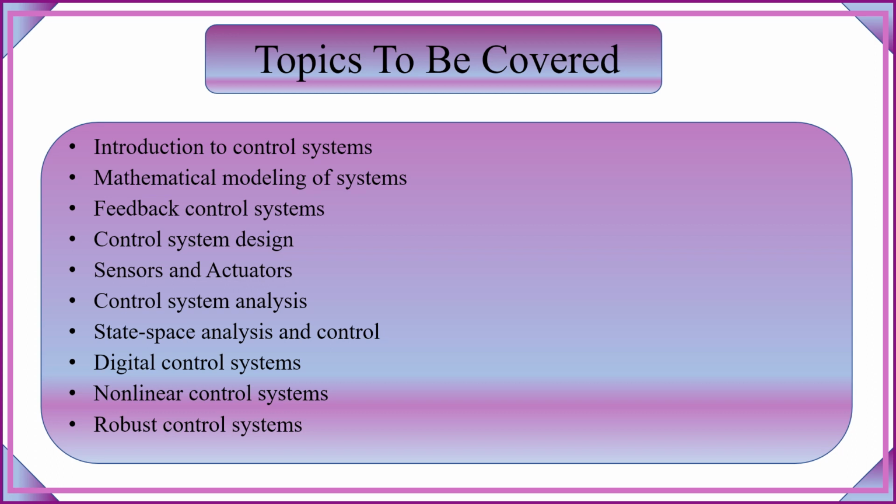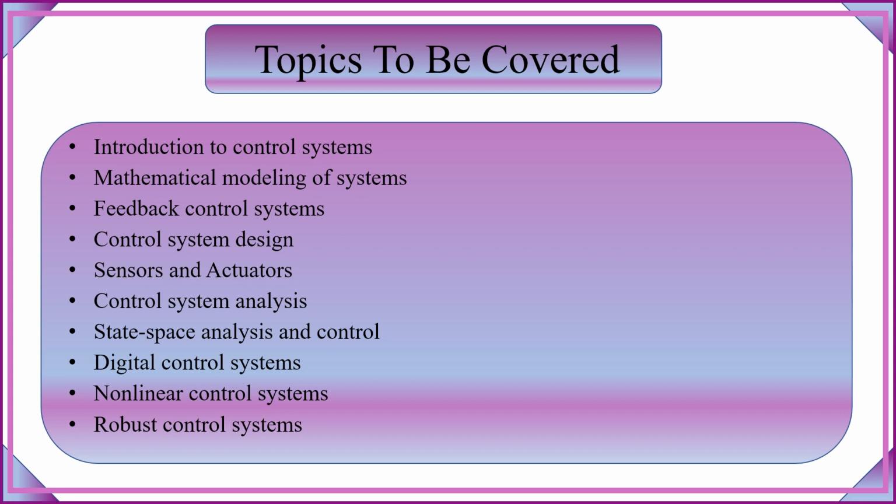Next, we have sensors and actuator field. This will cover type of sensors and actuators, signal conditioning, and interfacing with control systems. Next, we have control system analysis. This field will comprise time response analysis, frequency response analysis, and stability margins. Next, we have state space analysis and control. This field will cover state variables, state feedback control, and controllability.